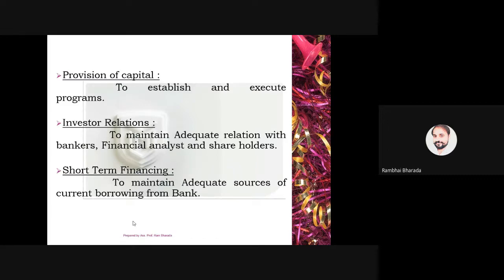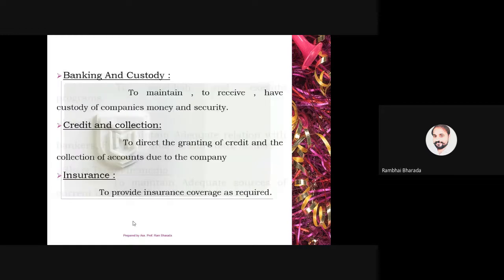Number one, provision of capital. From where does the company get the capital? Investment relations: he or she needs to maintain the relationship with the investors. Short term finance: he or she is also responsible for managing short term finance for day to day operations. Banking and custody: all the activities related to banking and custody he needs to do.